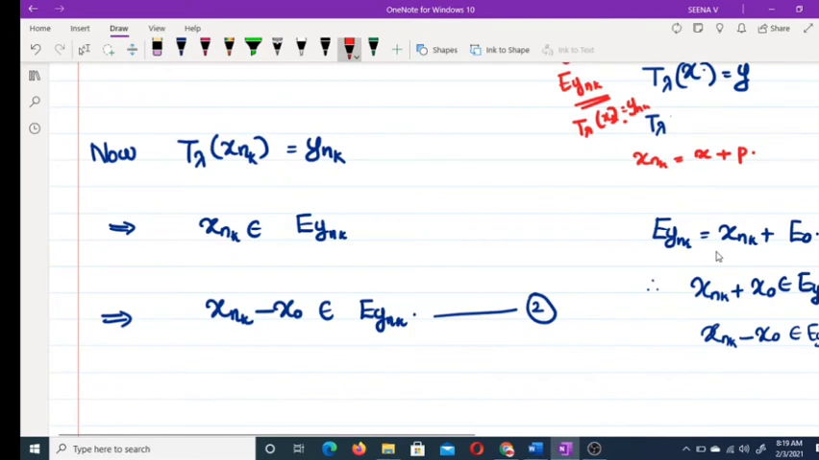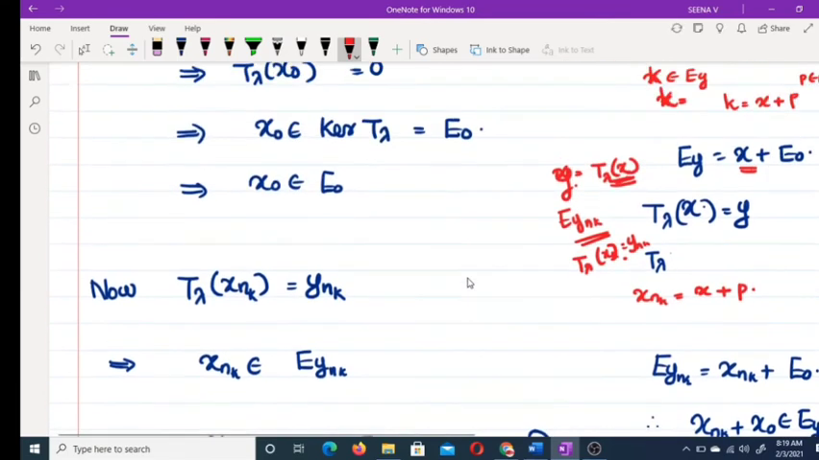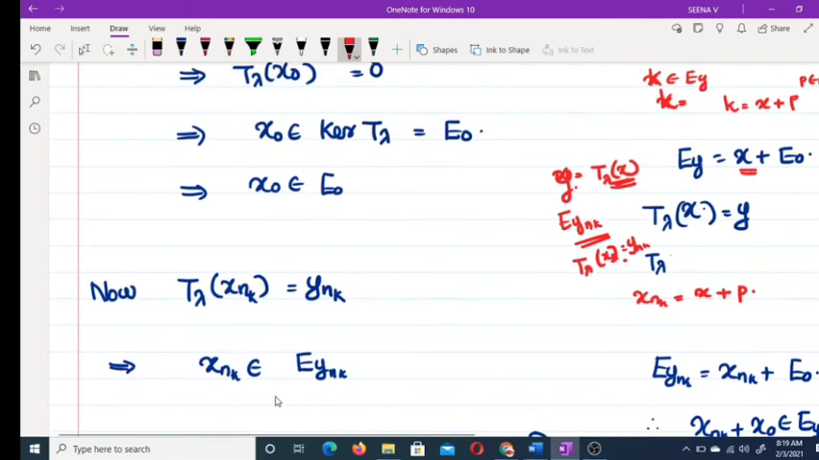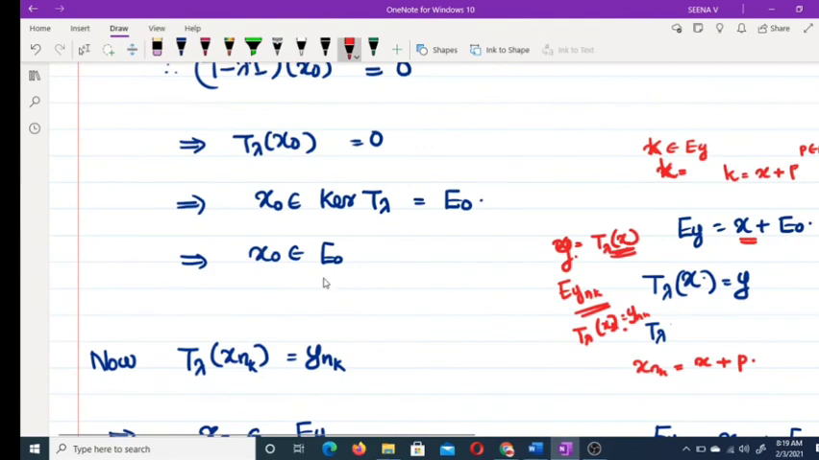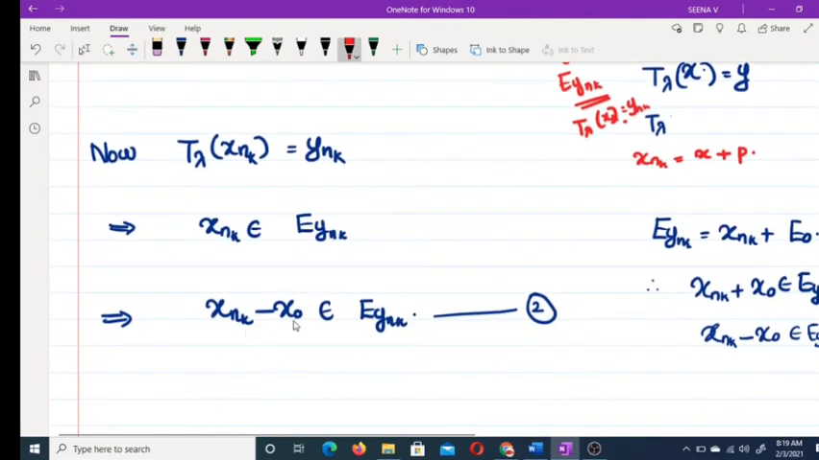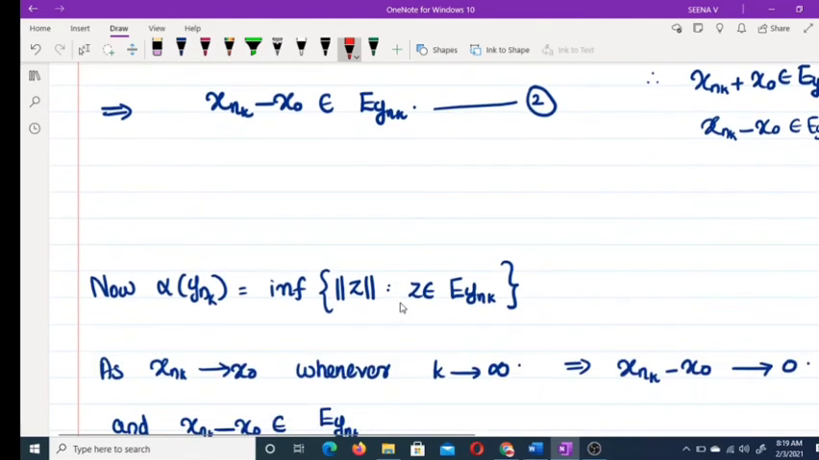So what is the meaning of that? x_nk minus x_0 must belong to E_ynk. Okay. So x_nk belongs to E_ynk, and as x_0 belongs to E_0, clearly x_nk minus x_0 also belongs to E_ynk.